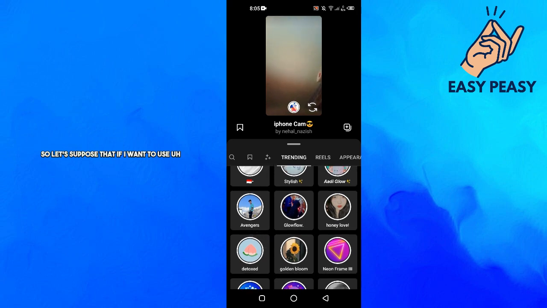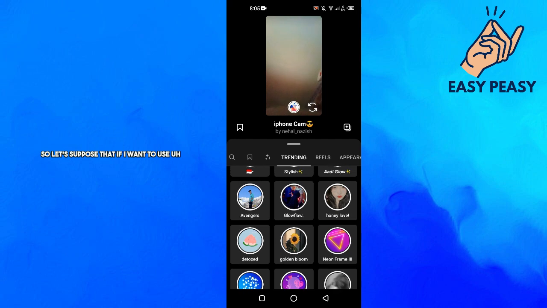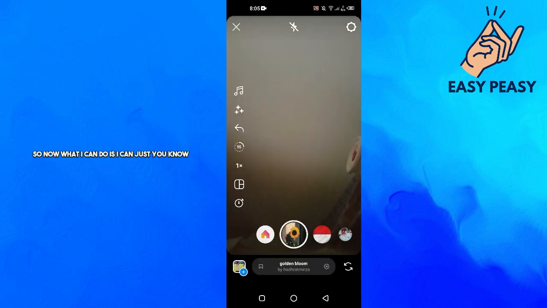So let's suppose that if I want to use this effect here, this one, this effect, so I will just tap on it, and now this effect has been applied on my reel. So now what I can do is I can just tap and hold this option here, and then my reel will be created with this effect. So that's how you can find the trending effects for your reels.